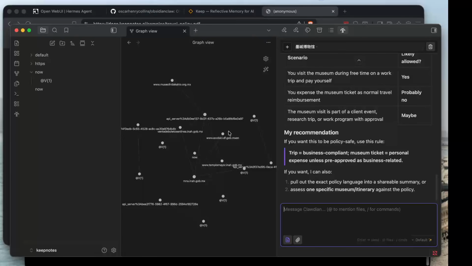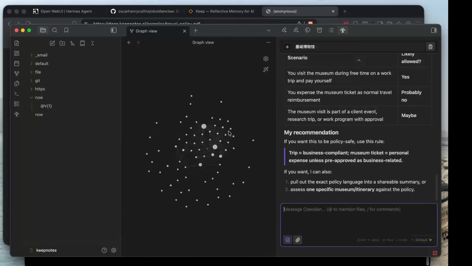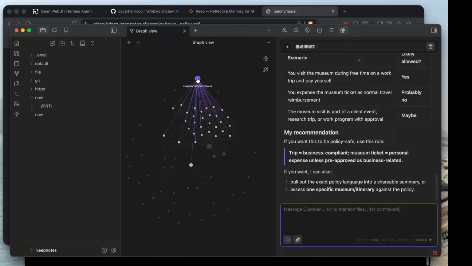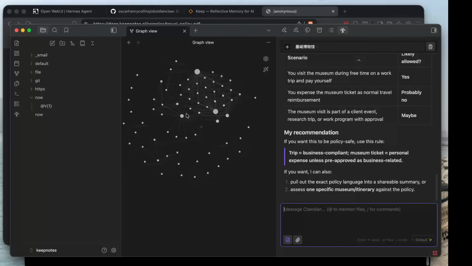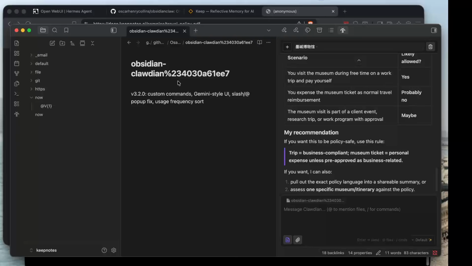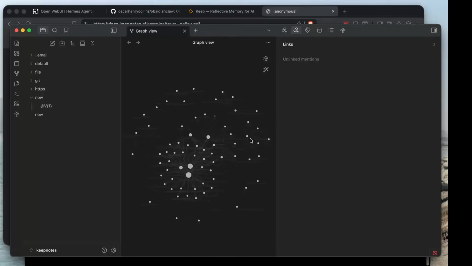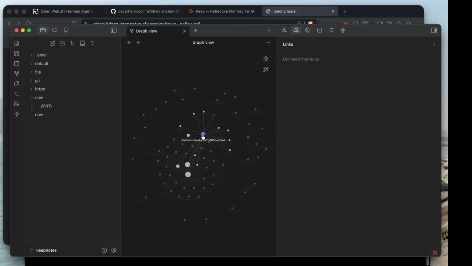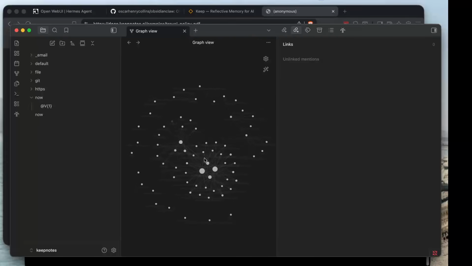So it's found some things about the museum, and here drops in all of the information from the repositories. This has actually split the repository into a few different places. So this is a commit, and the commit touched all of these things. It touched the tools, the user, and so on. Here's the same commit that we just looked at.